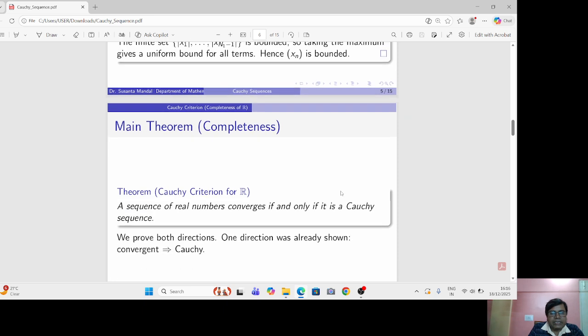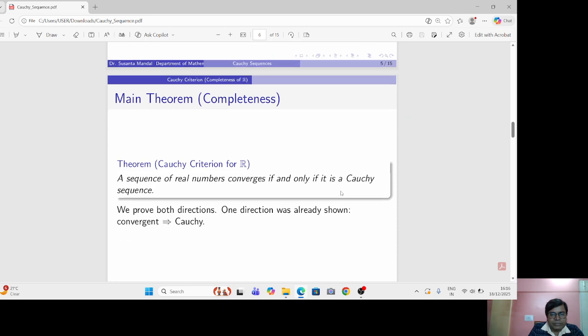Now, our main theorem is: a sequence of real numbers converges if and only if it is a Cauchy sequence. This is our main theorem. This theorem says that convergence implies Cauchy and Cauchy implies convergence.